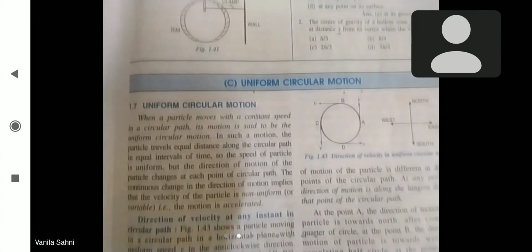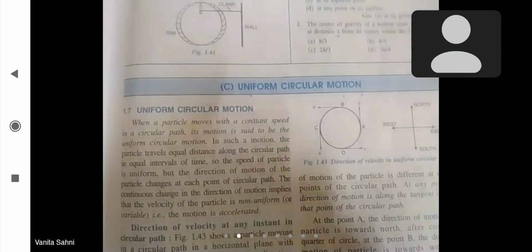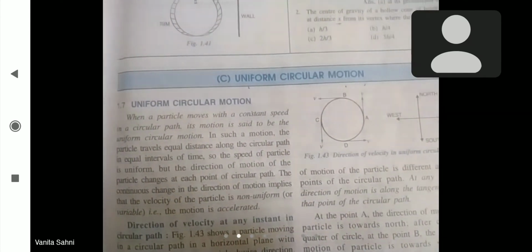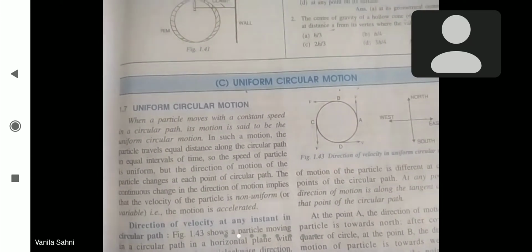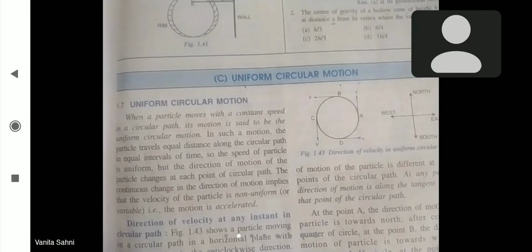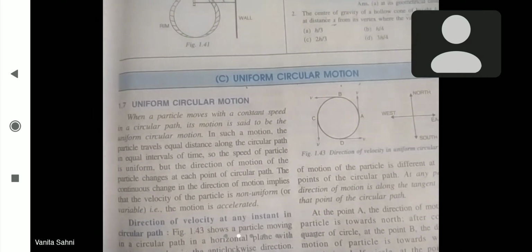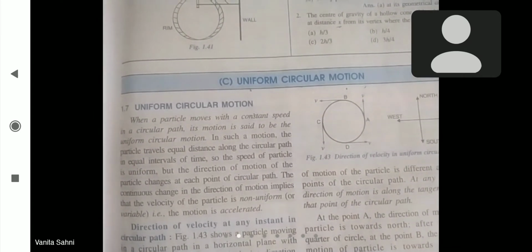is called uniform motion. But in a uniform circular motion, the body which is moving, the particle which is moving with a constant speed in a circular path, so the particle moves with a constant speed but in a circular path. So this is a speciality, you can say. The body is still covering equal distances in equal intervals of time, but the path is not a straight line path. The path is a curved path, a circular path. That's why the speed of the particle remains constant, but the direction always keeps on changing.